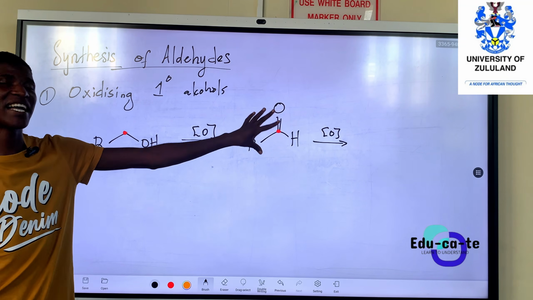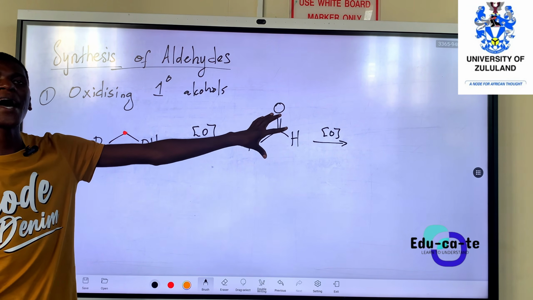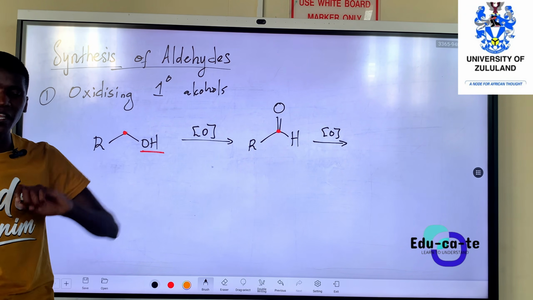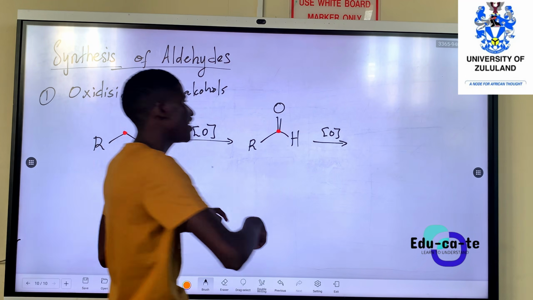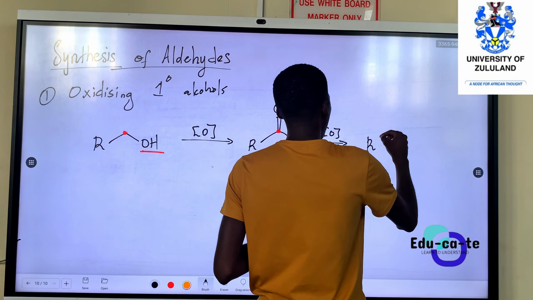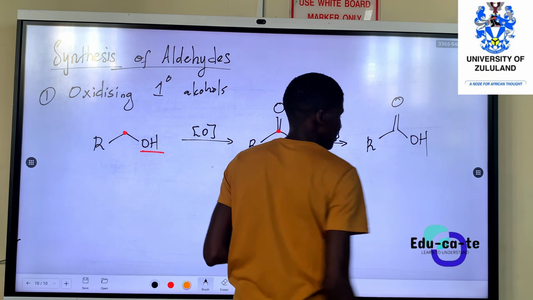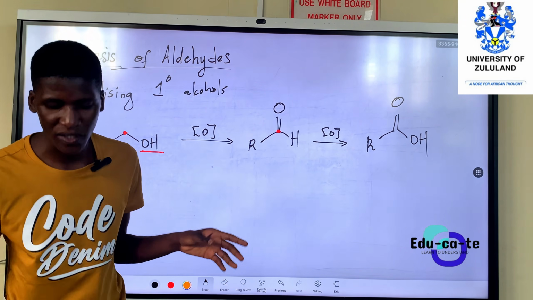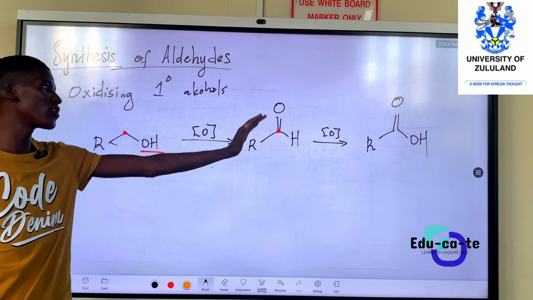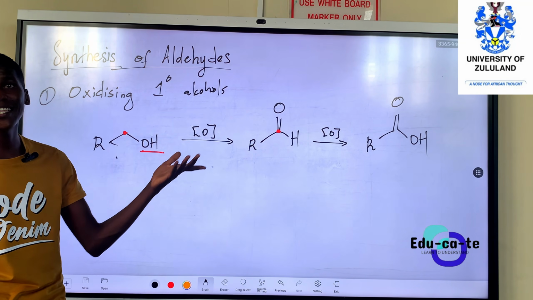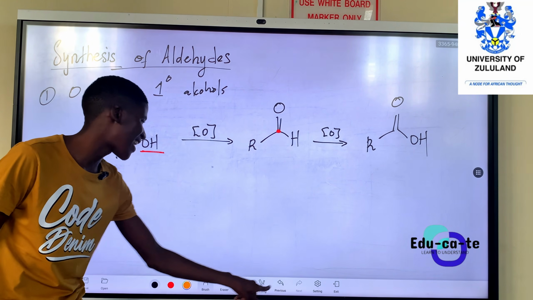If you over oxidize, meaning if you keep on oxidizing again, your aldehyde will change into a carboxylic acid. From here to here, the oxidation number of this carbon will increase. That's why we say that we are oxidizing it.